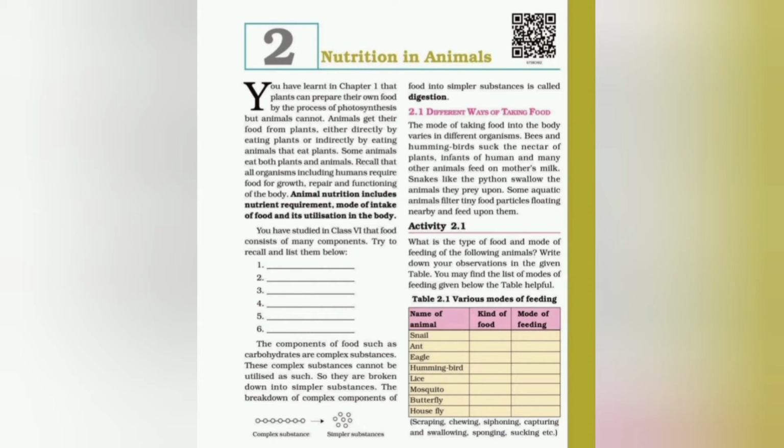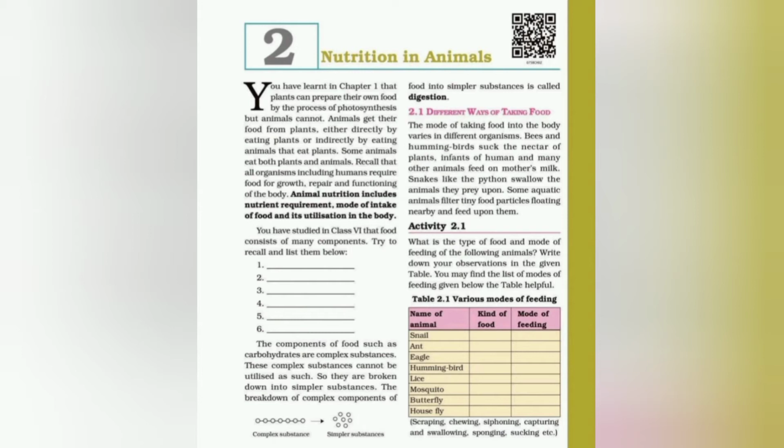So we know that the food of most animals consists of complex insoluble substances which cannot be absorbed by the animal's body in this form. So there is a need to break down these complex substances into simpler substances. So what is digestion? The process of breakdown of complex insoluble food substances into simple soluble food substances with the help of digestive juices prepared by the body is called digestion.